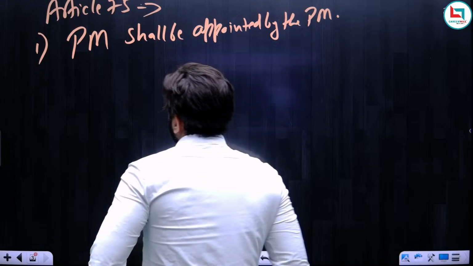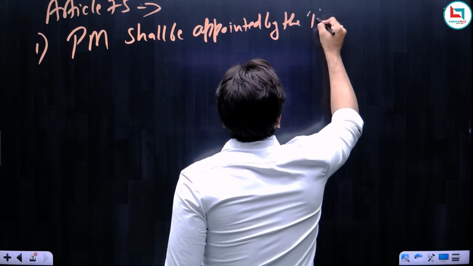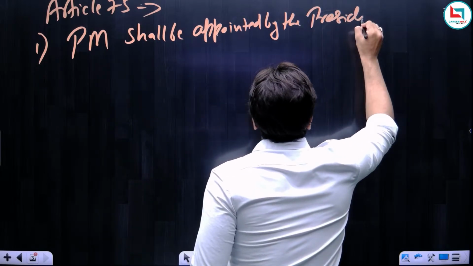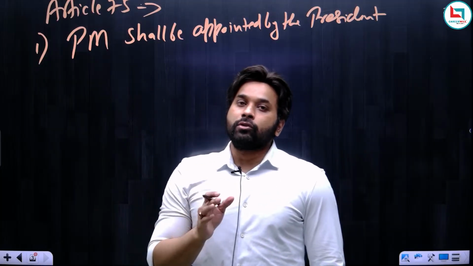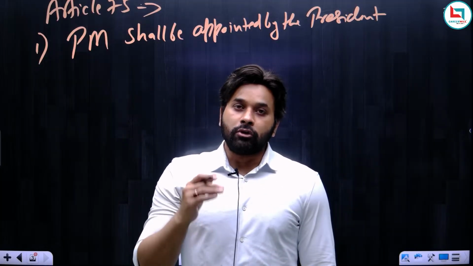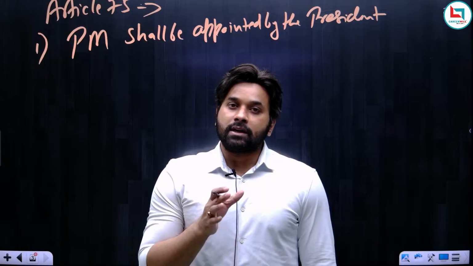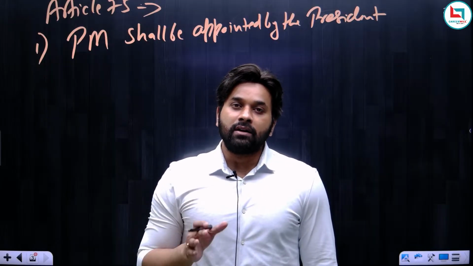Just one more thing to remember: we may not follow the exact sequence of clauses, but we will surely discuss all the clauses of Article 75.